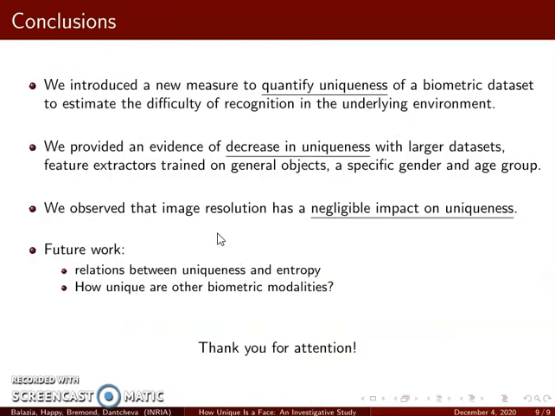To conclude, we introduce a new uniqueness measure of a biometric dataset to estimate the difficulty of recognition of the underlying environment. We study the impact of image resolution, gender, age, dataset size, and feature extraction algorithms. All of them affect uniqueness to a reasonable extent, except for image resolution with only minor impact. In the future work, we will look into the relations between uniqueness and entropy, and would also like to explore how unique is face compared to other biometrics such as iris, gait, or fingerprint.